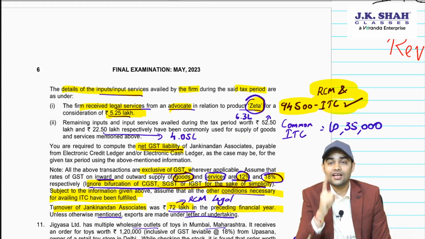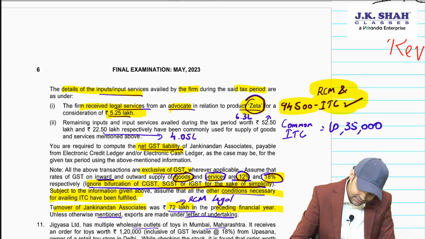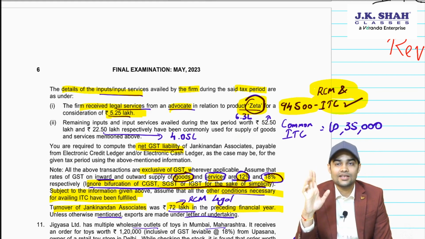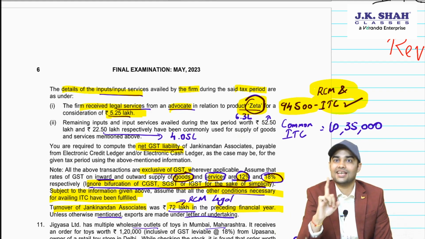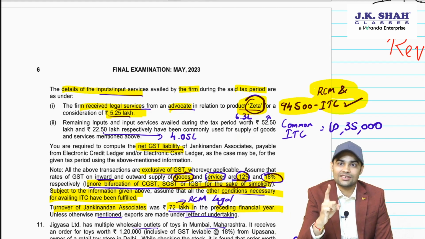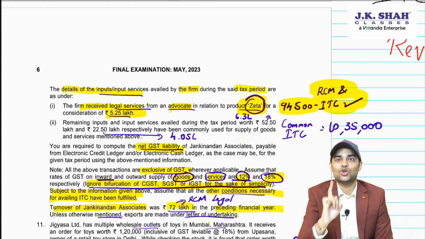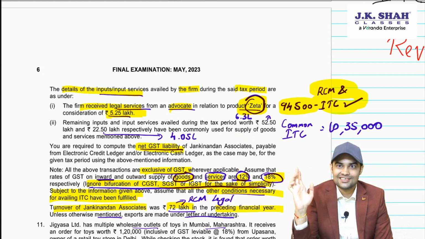But don't forget, don't do common ITC calculation for this, because it is only for Zeta. And Zeta is a taxable product. It is not covered by reverse charge mechanism. It's not a case where other person is paying. That's a different product. Zeta is a taxable product. It is used only for Zeta, exclusively used for Zeta. ITC will be fully available. Don't do E by F for this.